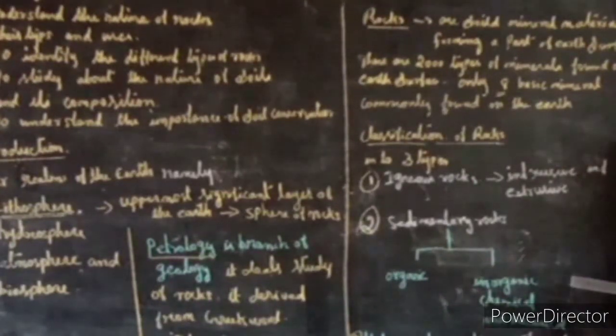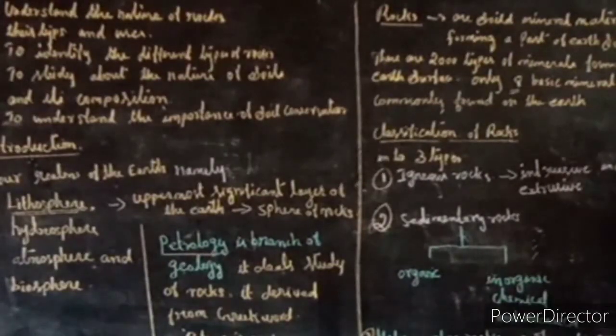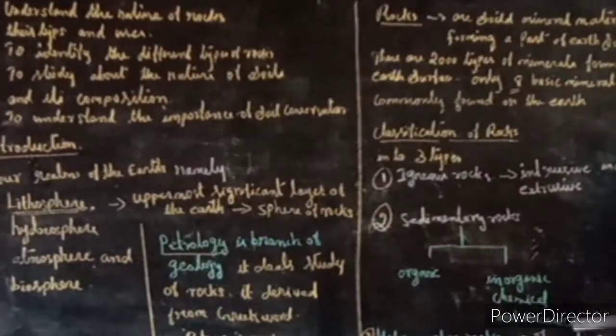Another one is mechanical sedimentary rocks. These rocks are formed due to the disintegration of igneous and metamorphic rocks. If natural agents erode and transport these rocks and deposit